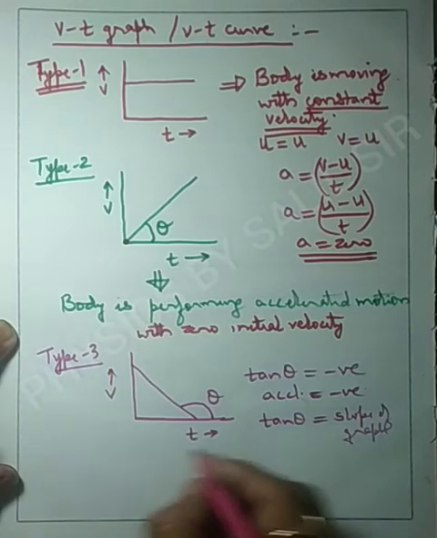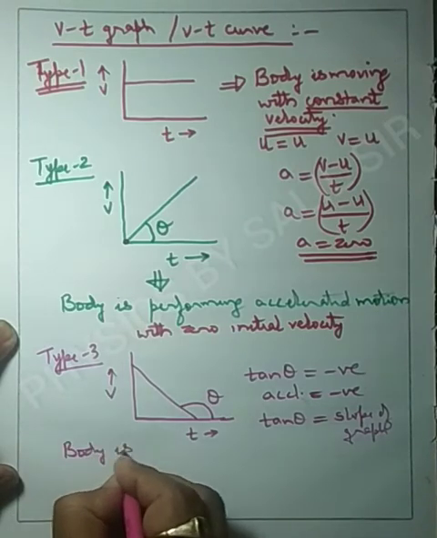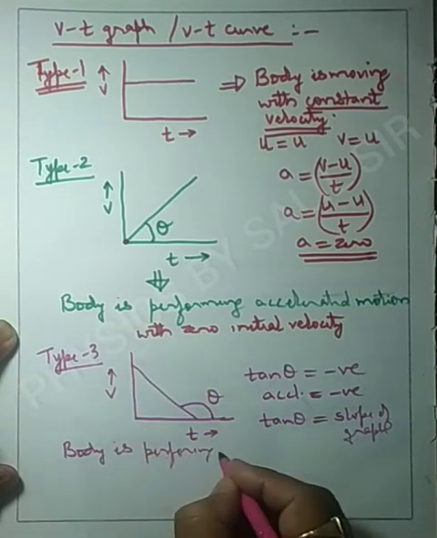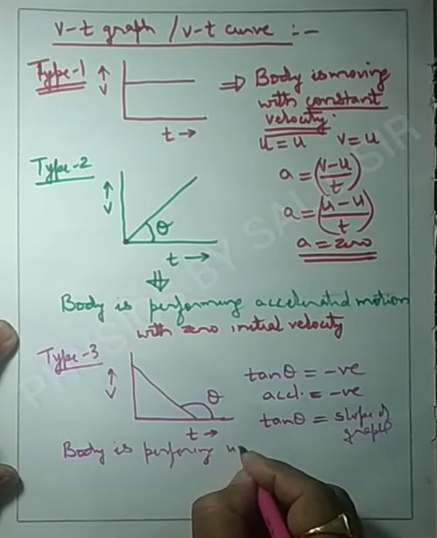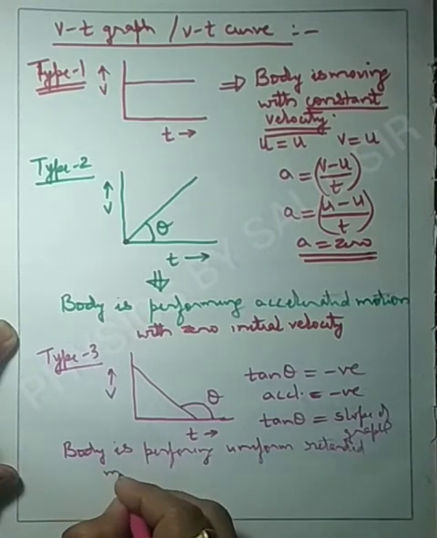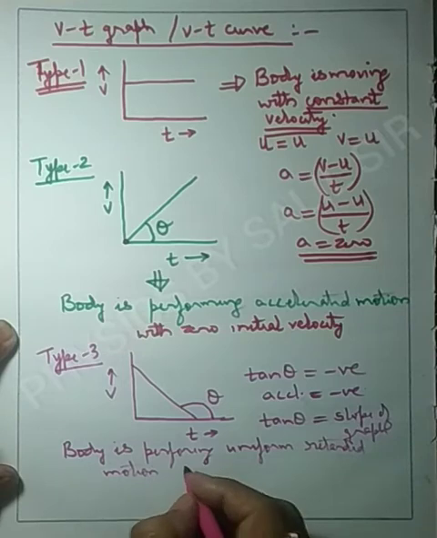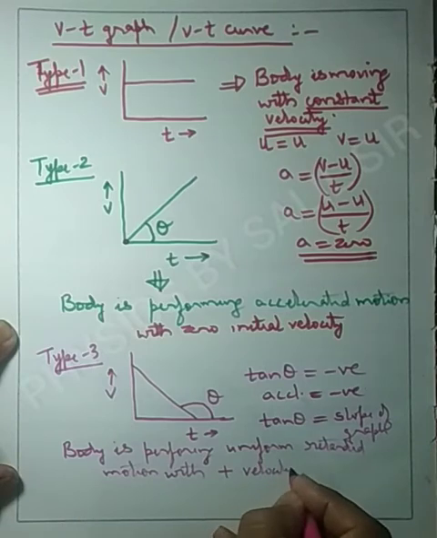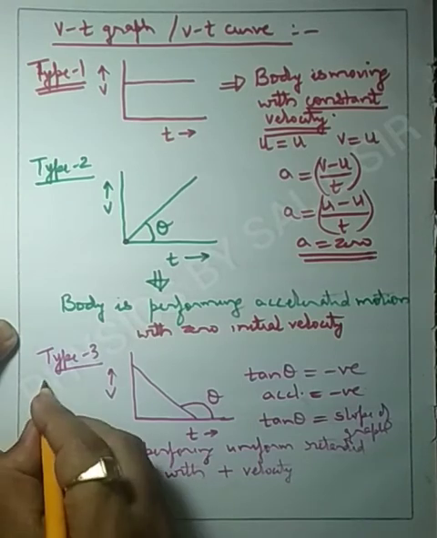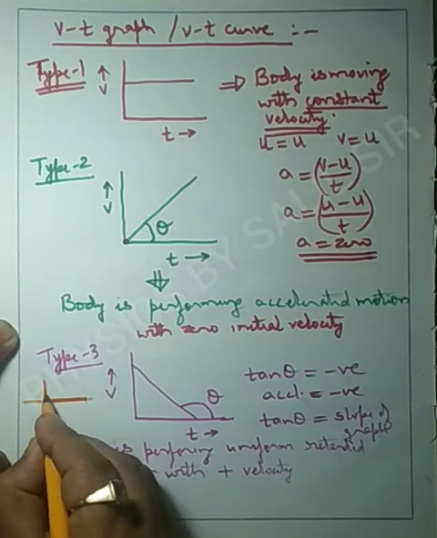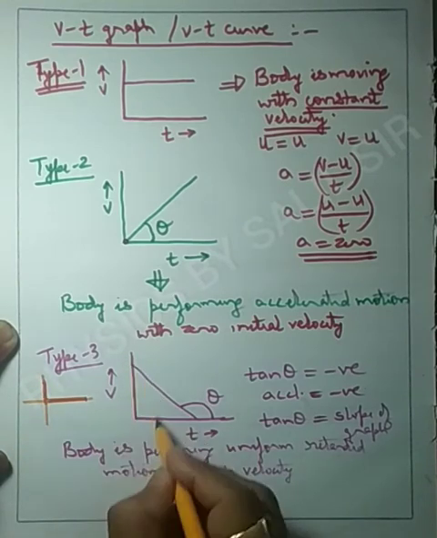So for this we can say that, because it is a straight line, the body is performing uniform retarded motion with positive velocity. Why are we saying positive velocity? Because if we think about the coordinate system, we are taking plus x axis and plus y axis, and it is between plus x axis and plus y axis.